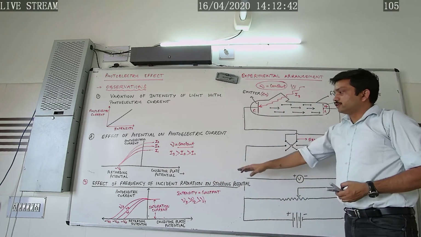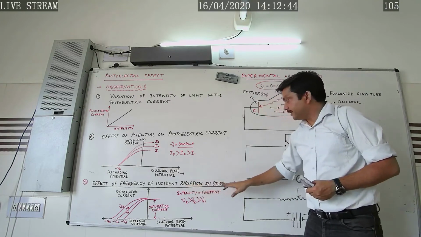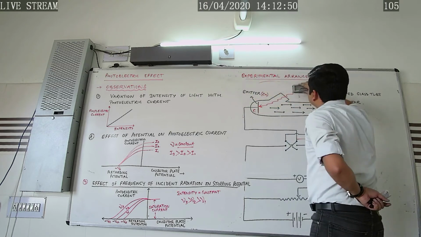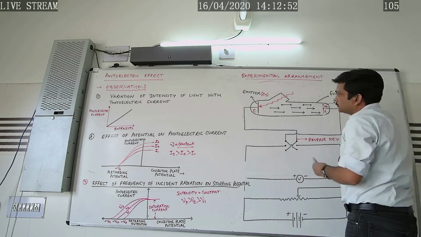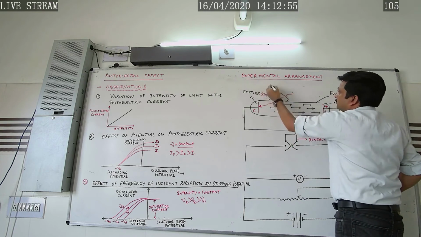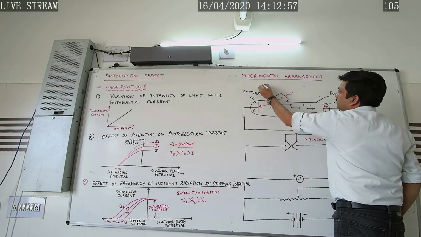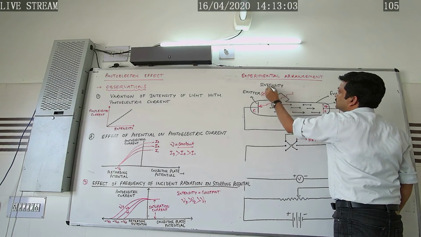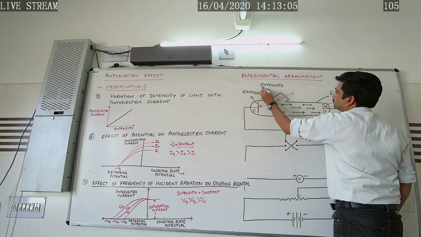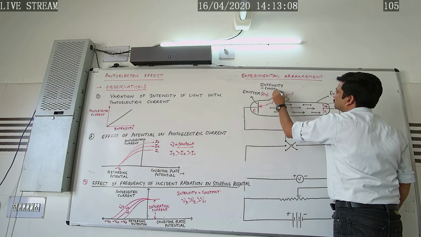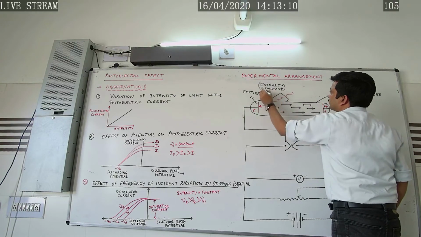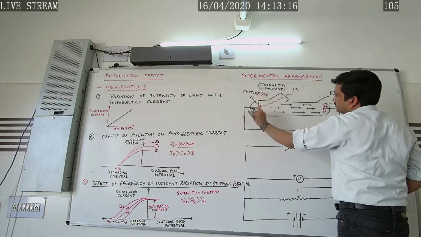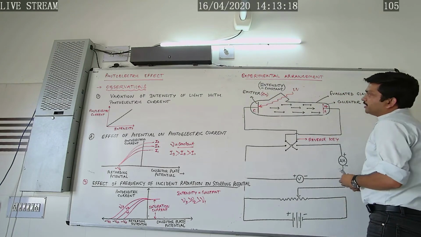So in order to study the effect of incident radiation on stopping potential, what would happen here in this case? Here we have kept the intensity of the light constant, and ultraviolet radiations are made incident on the emitter, which is made up of zinc metal.